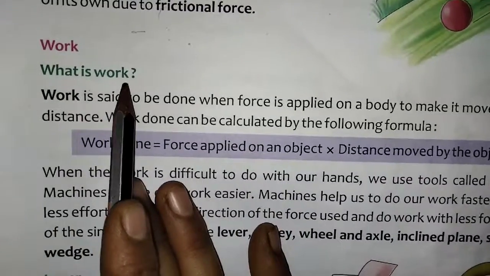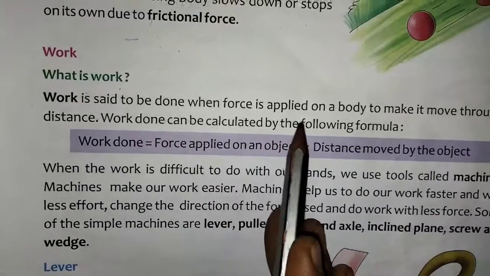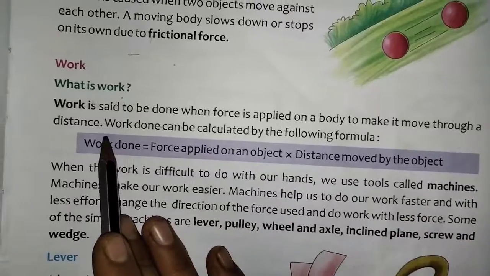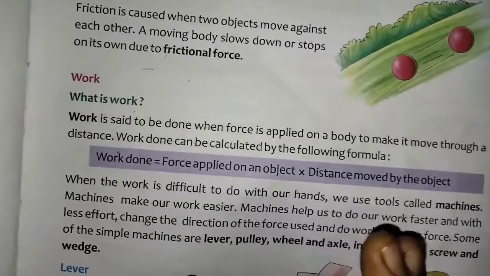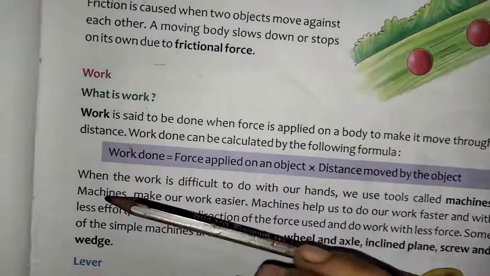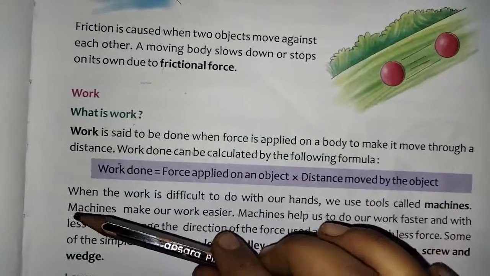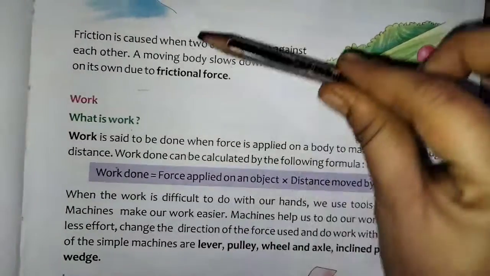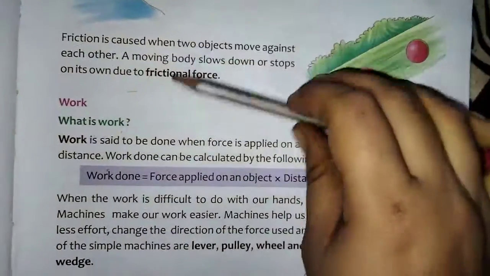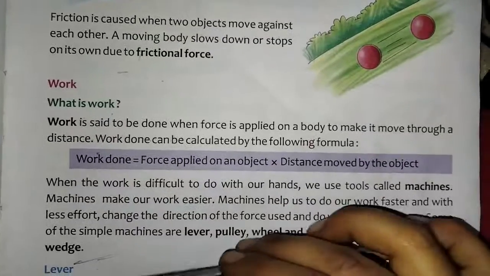What is work? Work is said to be done when force is applied on a body to make it move through a distance. Work means what? Force is applied on a body, any body. Now you take the pencil. Now I am applying force. I am holding this and moving it from one place to another place. Now this is a distance. Got it? Now the pencil is here.